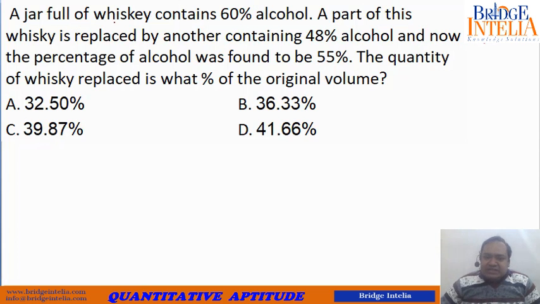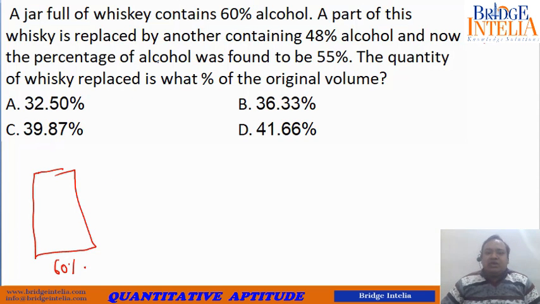There was initially a jar which was filled with a solution of 60% pure alcohol. So you begin with something which is 60% concentrated. What did you do? You replace it with another solution containing 48% alcohol. Now understand this concept of replacement. Let's suppose you are replacing this portion with the second solution, that is 48% solution.